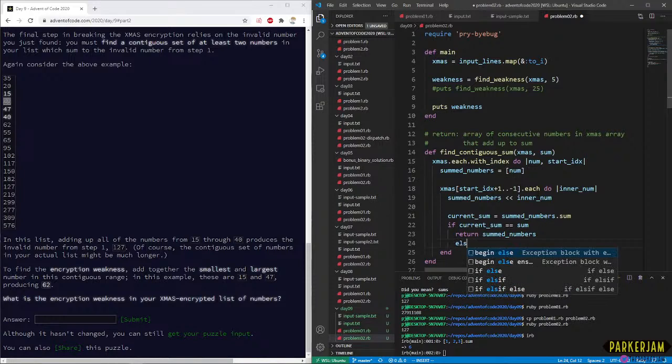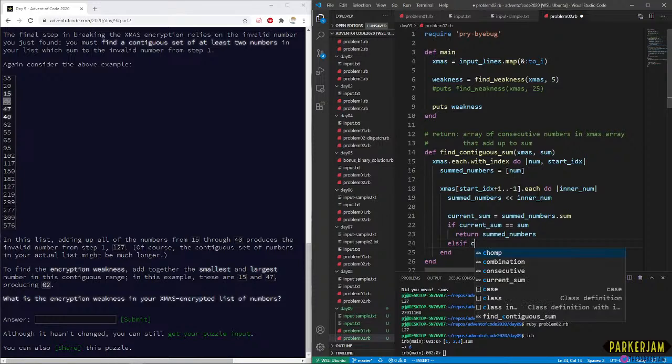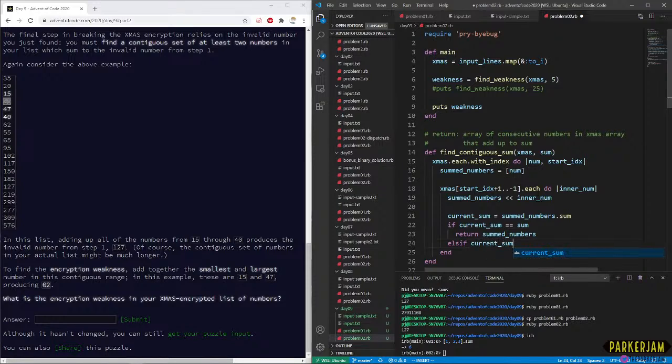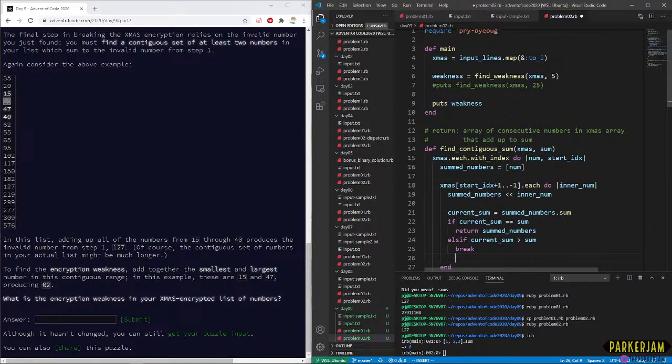Otherwise, if the current sum is greater than the sum that we're looking for, we break out of this loop entirely. We don't need it. It's dumb. It's so terrible. We don't need this loop. Forget that loop. We're going to break out of this loop, and we're going to end up back in this loop here.